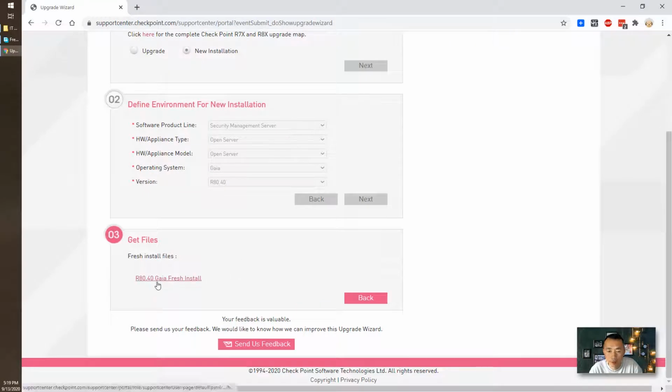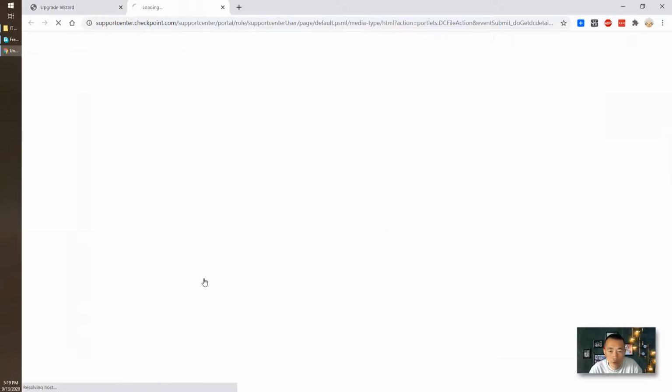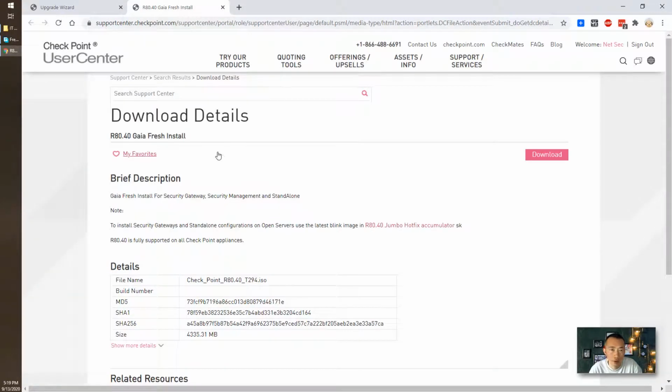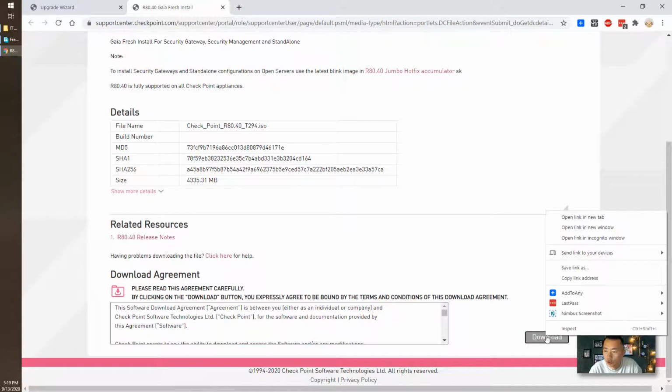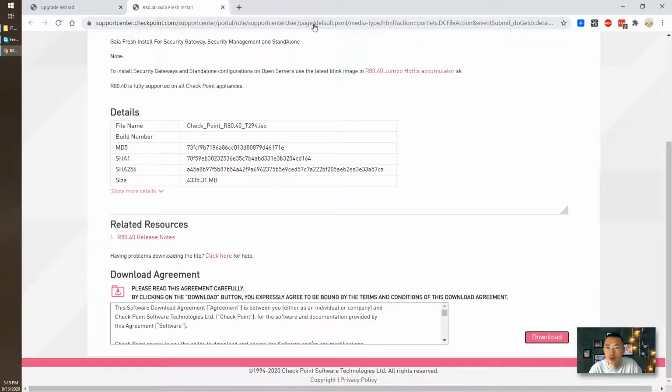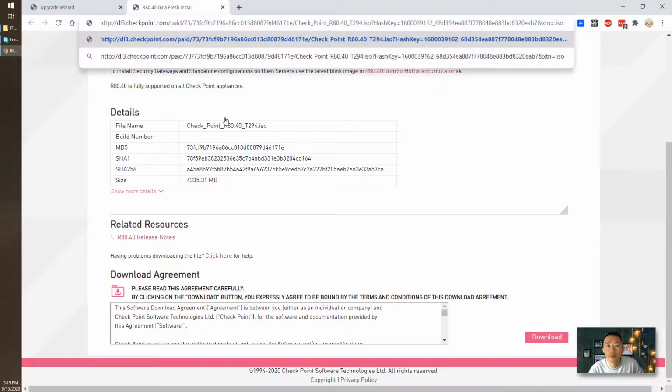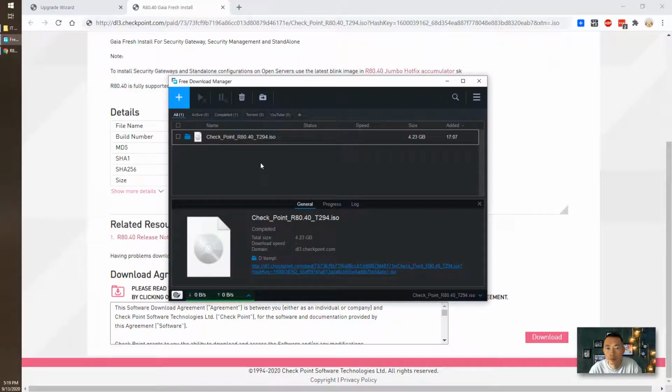Next, after that, you will get this R80.40 Gaia Fresh Install link. Open it, and it will bring you to a downloading page. You can copy this link address and put it into your downloading program, like I'm using Free Download Manager.